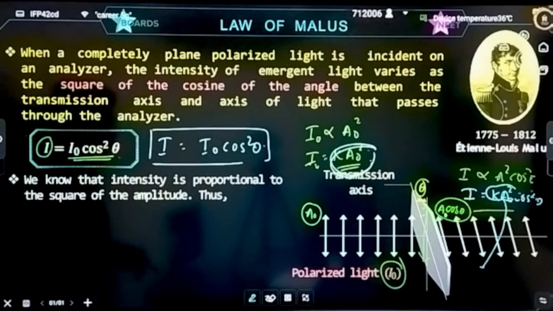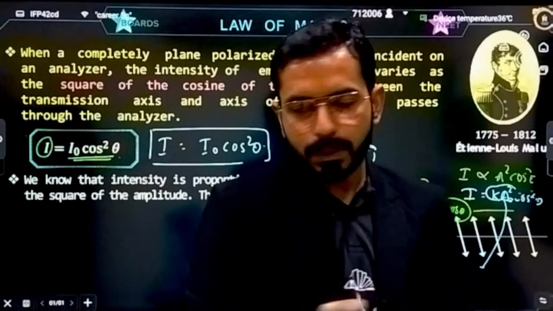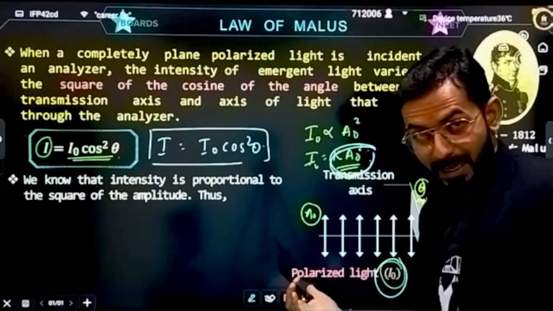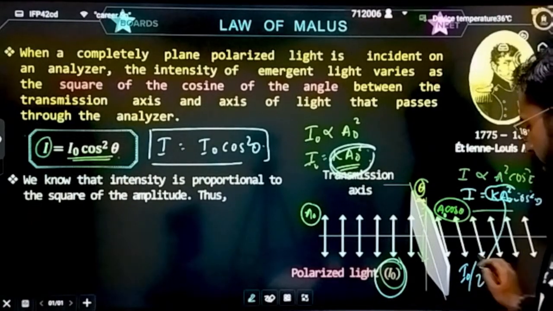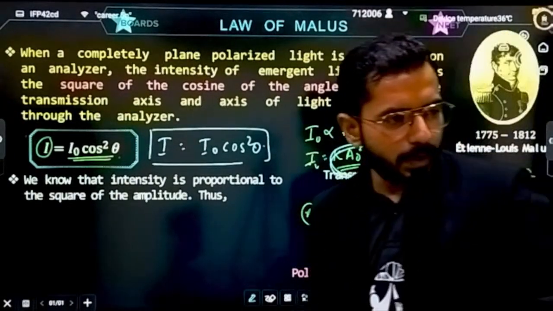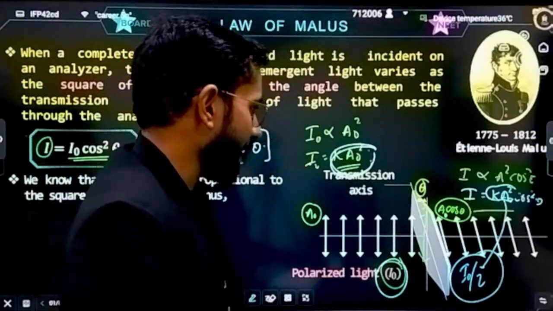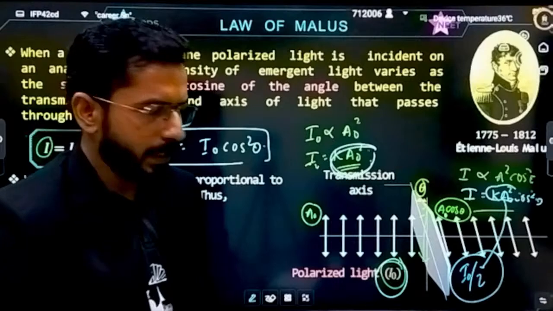Correct? Is it clear? Most of the time we take the average after passing from here. Let's suppose the intensity is I naught here, after passing from here the average intensity will become I naught by 2. Can anyone tell me how I have written I naught by 2? Because the angles are different, I will take all the cos components and then take the average.